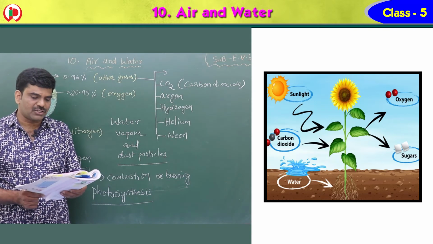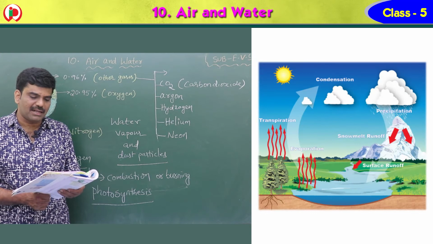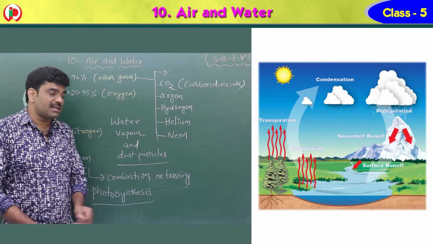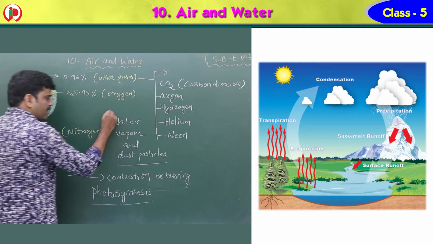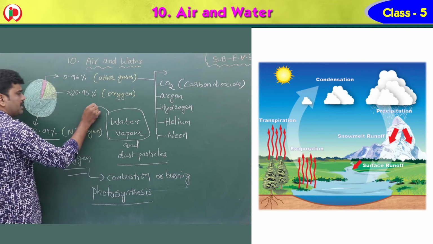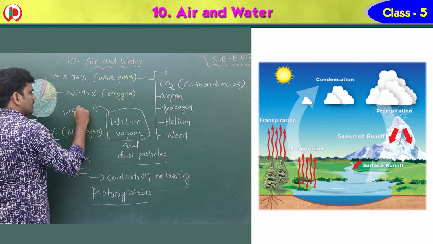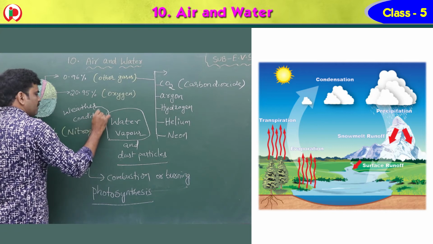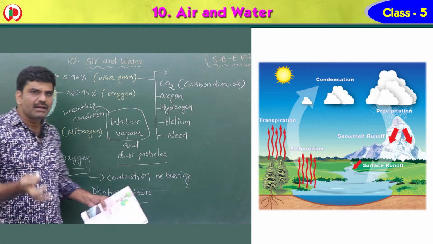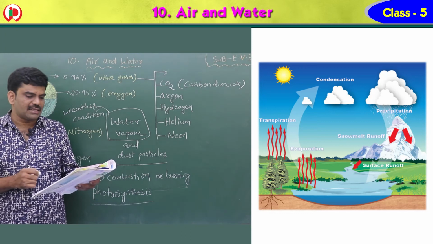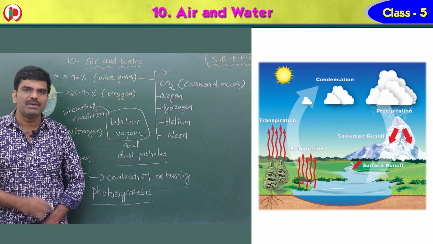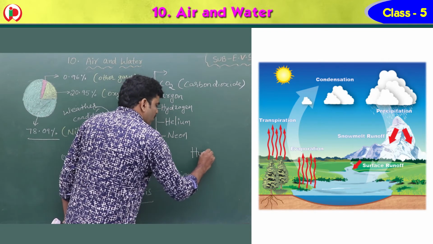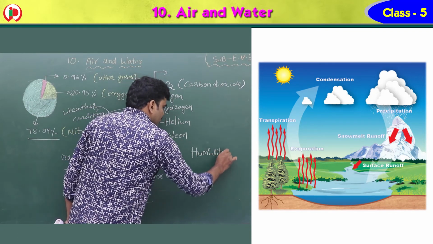Okay, so next one, water vapors determine the condition of weather in an area. So which factor determines the weather condition, children? Water vapor. Water vapor determines the weather condition in an area, whether it is hot, whether it is humid, whether it is cold. Excess of water vapor in air is called humidity.